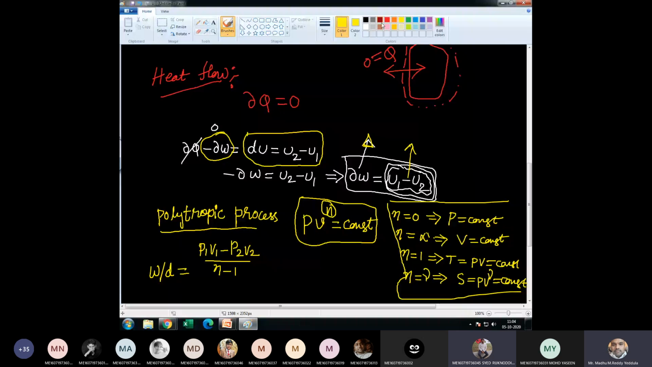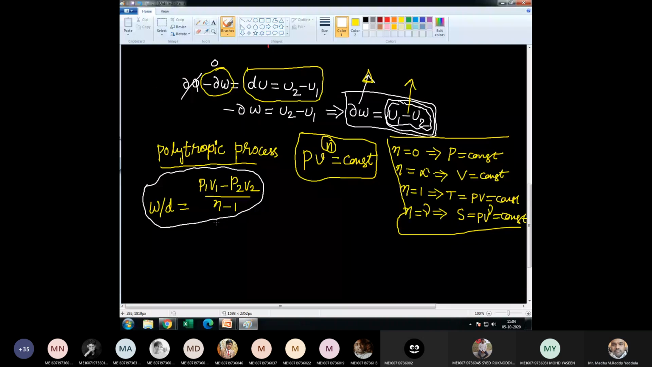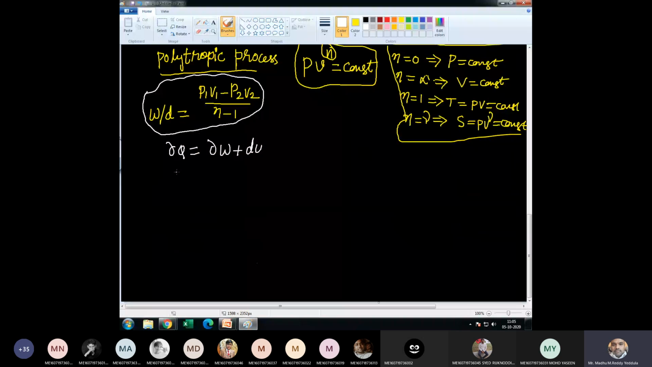Is heat interaction 0 for the polytropic process? No, it will be there because it is a generalized equation. So now we will calculate heat. Dou Q is equal to dou W plus du, that is dou W plus dou U. For unit mass, I am writing.